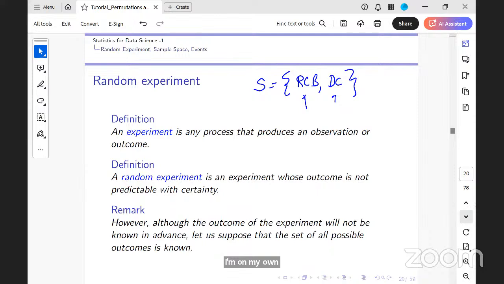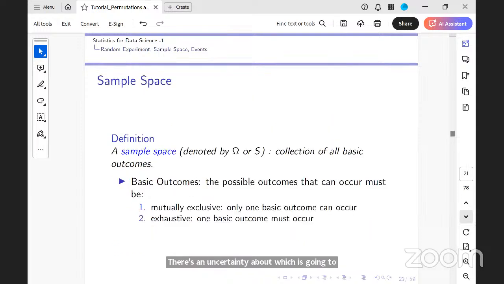What I want you all to understand is, many people say that a random experiment is an experiment where the outcomes are unknown. It is incorrect. The outcomes are known. I know it would be either RCB winning or Delhi Capitals winning, but there's an uncertainty about which is going to happen. Is the notion clear? Outcomes are known, but which of the outcomes would happen, there is no certainty about that. So this is the sample space.